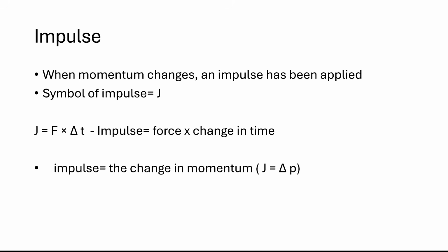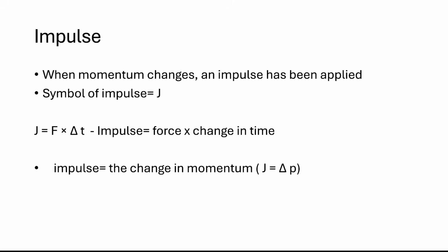Now let's introduce another really important topic in momentum. This is impulse. Whenever an object's momentum changes, an impulse is being applied. Impulse is represented by the letter J. We can calculate impulse using force times time, or the change in time.